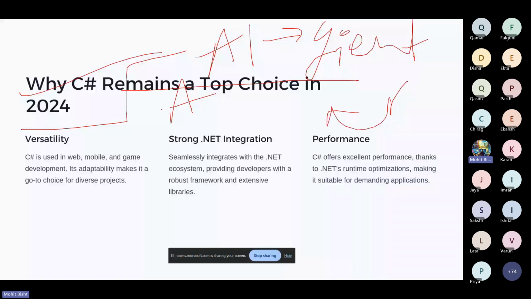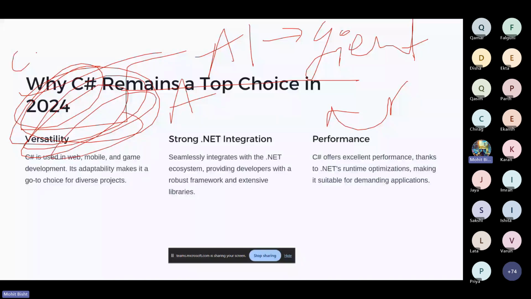And we have a lot of other fields as well. But why does C sharp remain a top choice in 2024, right? The first point would be versatility, right? So C sharp is used for mobile. Like I already discussed, most of the languages are used for something specific. Suppose if I am learning JavaScript, I can build the front end, I can build the back end stuff, and I can play around with it, right?